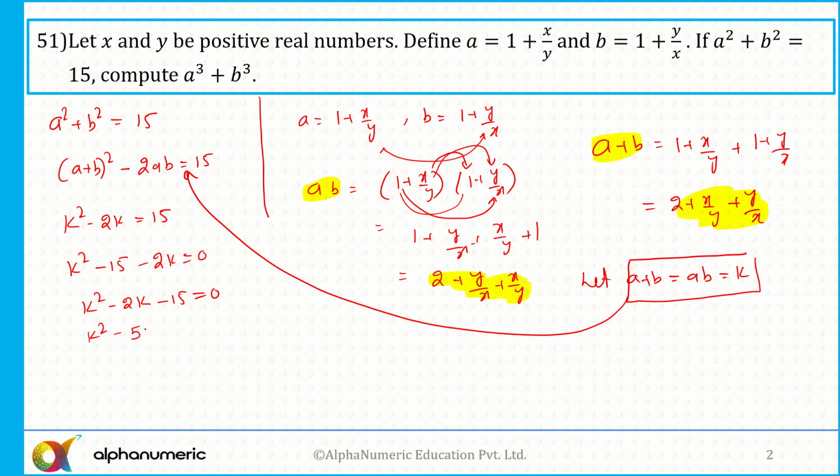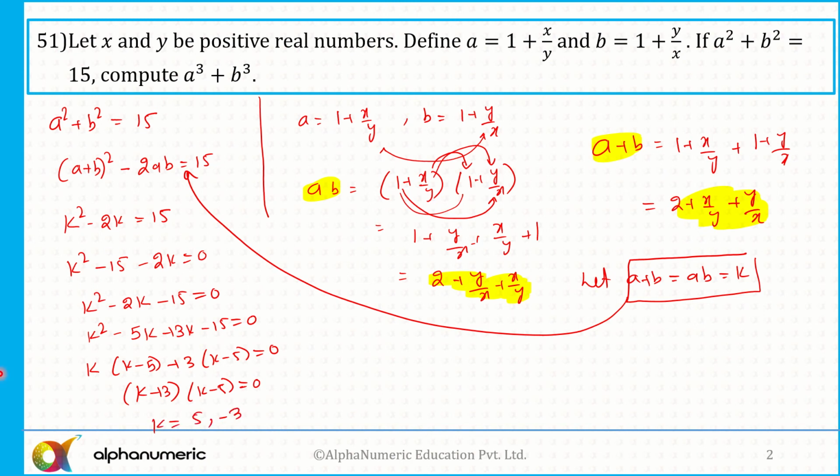So k square minus 5k plus 3k minus 15 equal to 0. So k is common, k minus 5, plus 3 is common, k minus 5, and it is equal to 0. So I'll get k plus 3 into k minus 5 equal to 0. So k equal to plus 5 or minus 3.